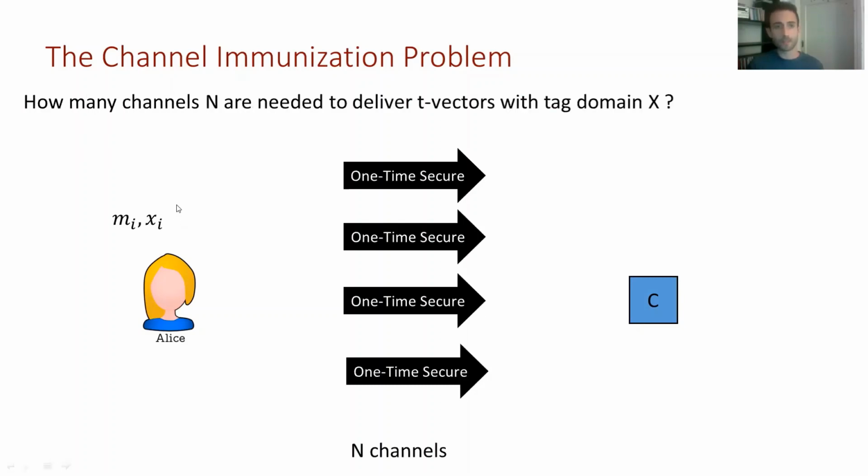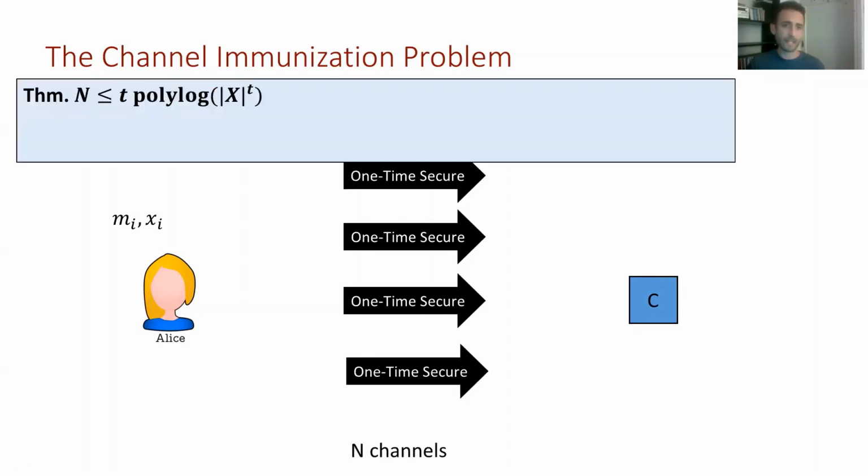And the question now is how many channels are needed to deliver these vectors of T messages when we have a tag domain X, and that will correspond to the message size of the robust CDS protocol. Of course, the number of channels must be bigger than T, because in the best case, you just send one message on each one-time secure channel. And the size of the tag domain is an upper bound for us. What we achieved is an upper bound of T times polylog of X to the T.